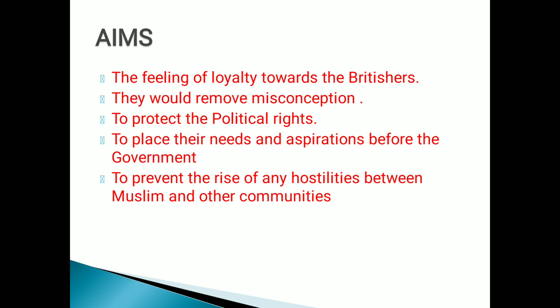And if you remember, children, this was a trick of the Britishers. They only wanted this to happen in India, right? Like separation of more and more communities, Hindus separated, Muslims separated, and this way they can rule for a number of years, right? They would remove misconception.